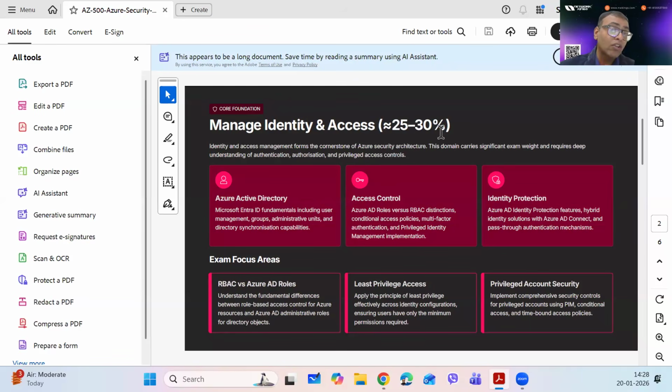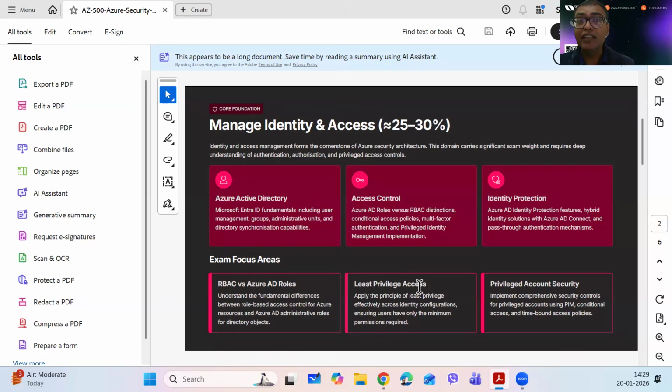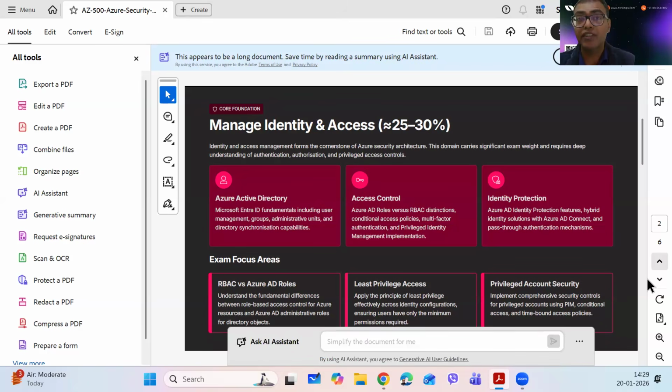How do we audit and log who logged in, and when the person logged in? How do we check those audit logs? How do we control the access? How do we give users only the minimal access so that they can do their job? We will talk about Privileged Identity Management, access reviews, auditing, RBAC and AD roles. We will talk about least privilege access, a doctrine where we give a person only the limited access he requires to do his job. So how do we control these things? And then we talk about privileged security.